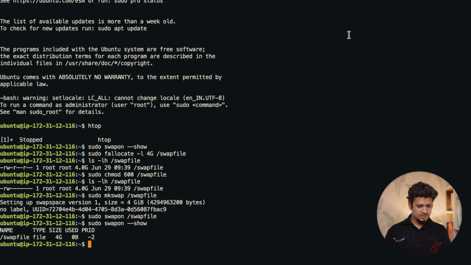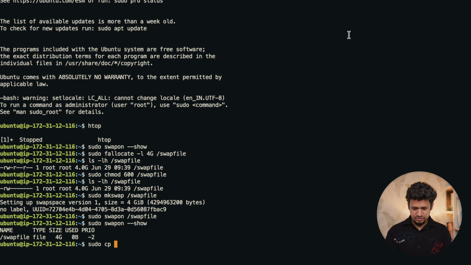Now it's saying that there is a swap file of 4 GB size, and this is now being used as a swap. Now we have to persist this swap so that whenever we reboot, this swap file is again mounted and utilized as swap memory. For that we have to back this up. Any changes that we are doing, we must back it up.